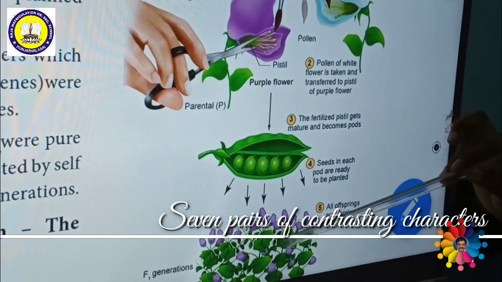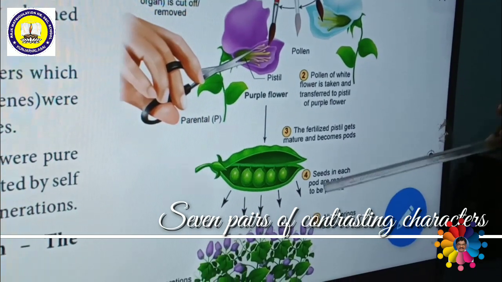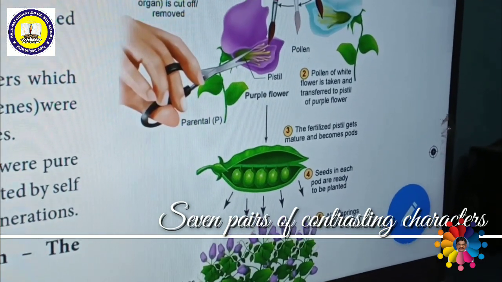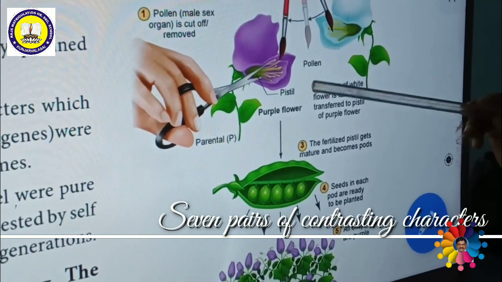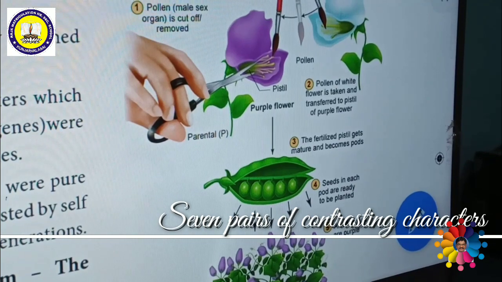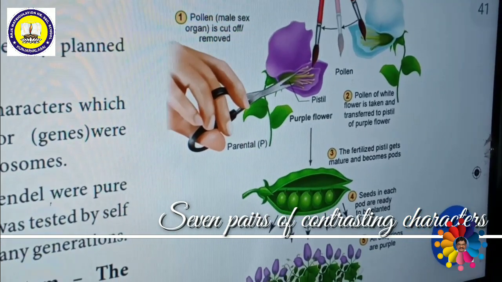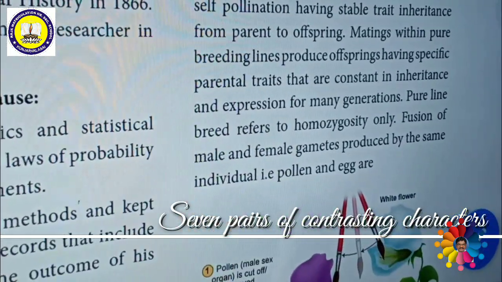That character is the dominant character. The other character is the recessive character. Do you understand what is dominance and what is recessive? Right. So keep this background in mind. We shall discuss dominant and recessive, and the various terminology used by Mendel, later on.